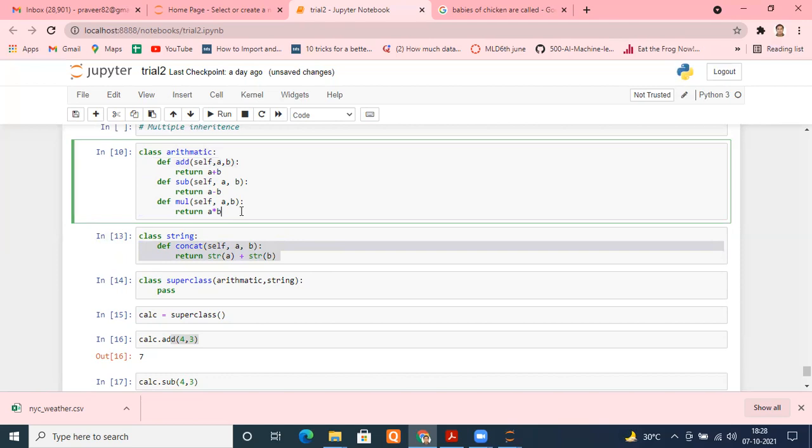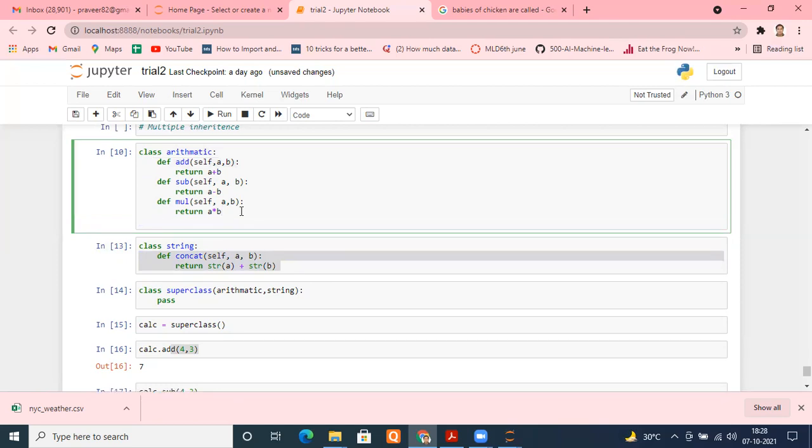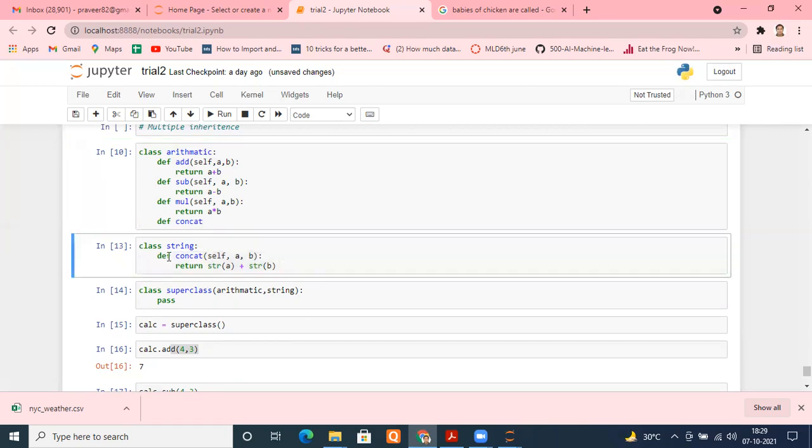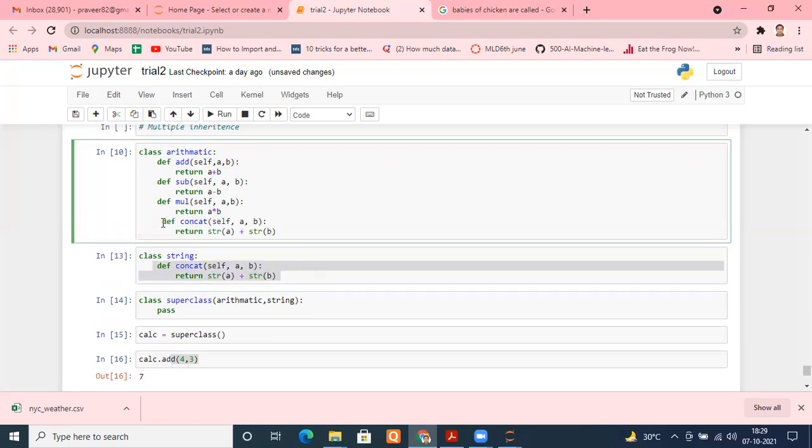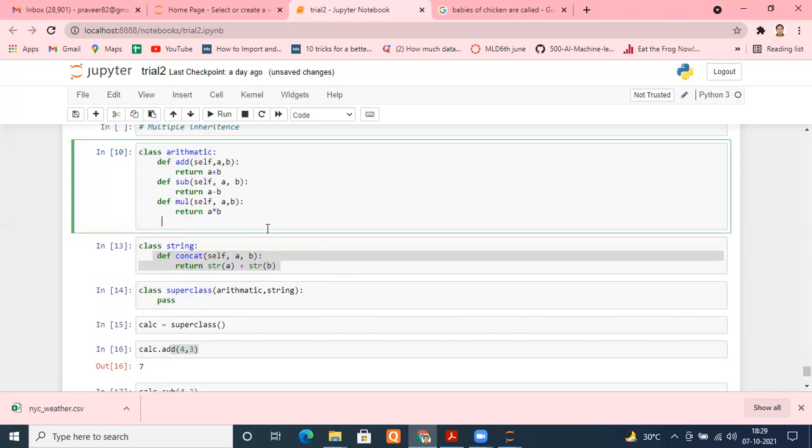Let me define a function here, just for example. Def, I will delete it immediately. The method name is, let's say, the same method, concat. Let me show you the problem. Or rather, let me not copy; I'll define a new function. That is better so that you can understand. But the name should be common.